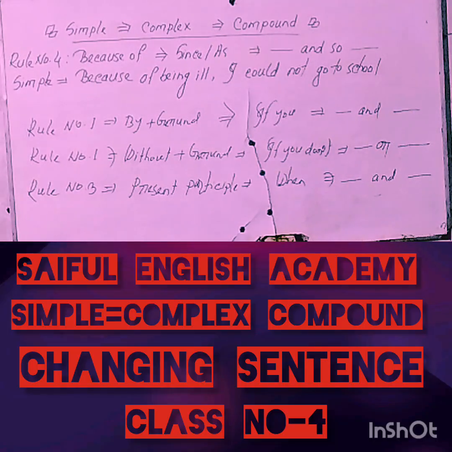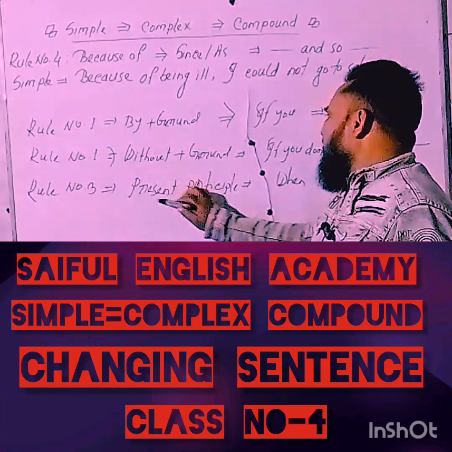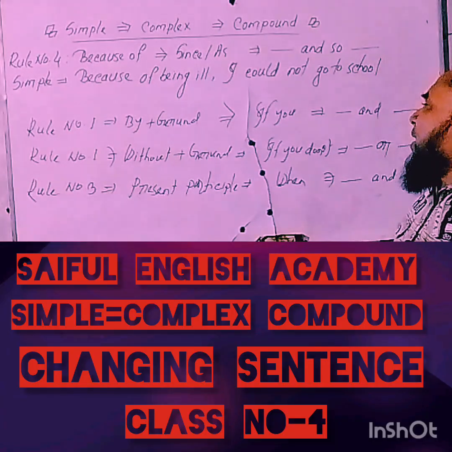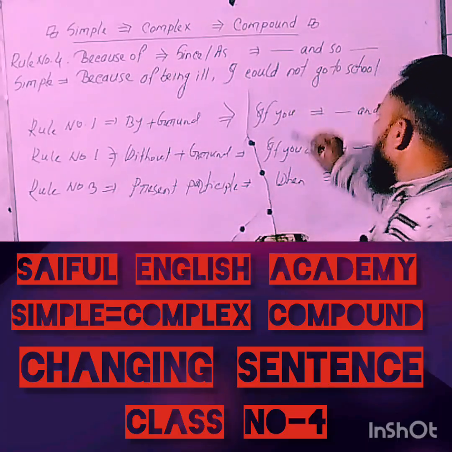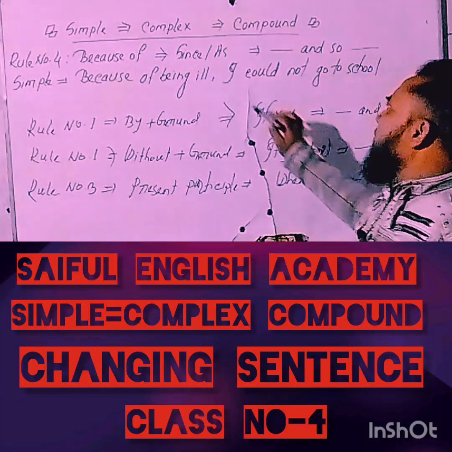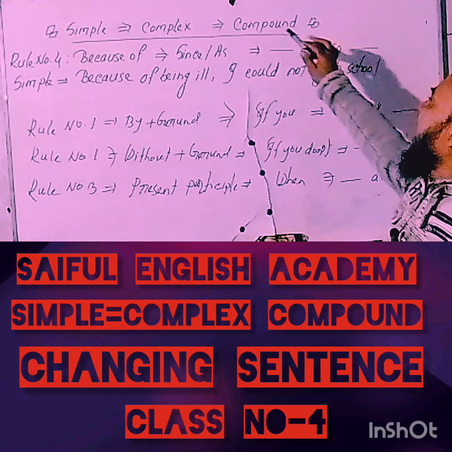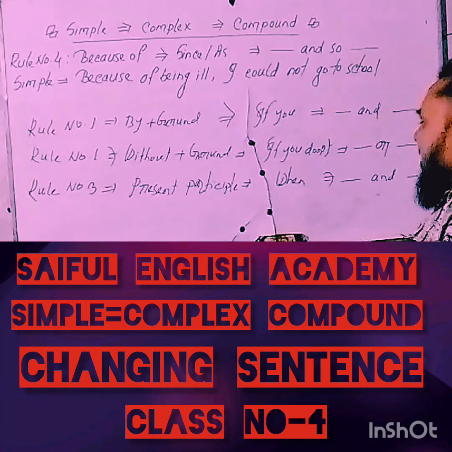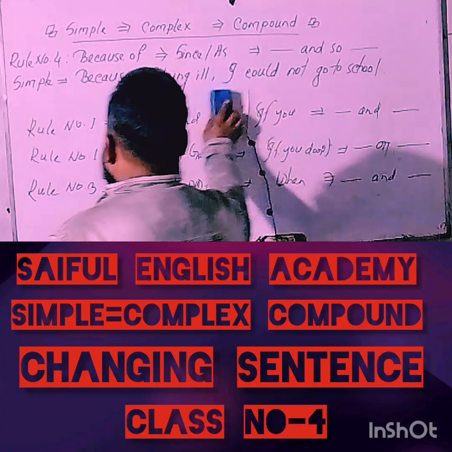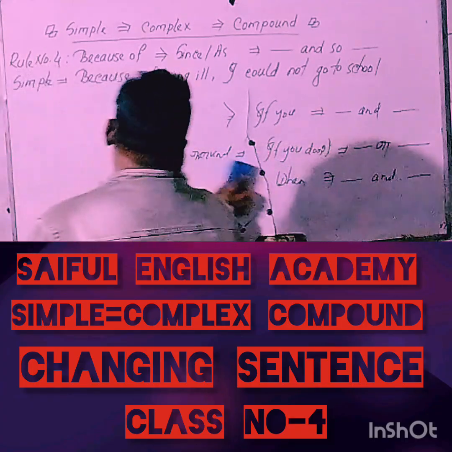You are told that by plus zero and present participle is used in a simple sentence, if you don't join is used in a complex sentence, and or and are used in a compound sentence. I hope you have understood clearly.